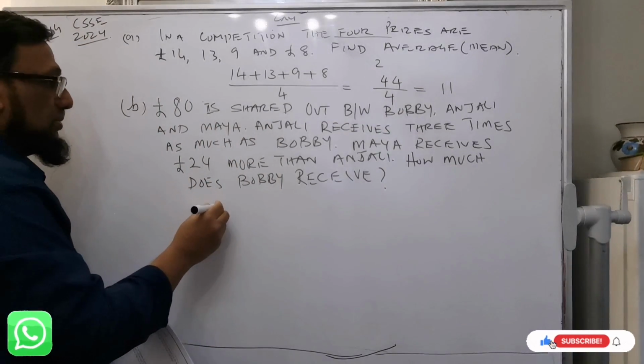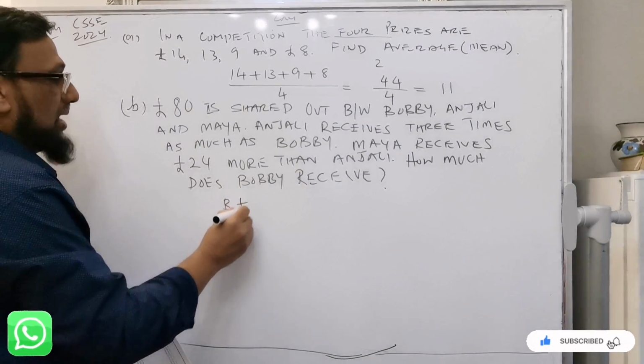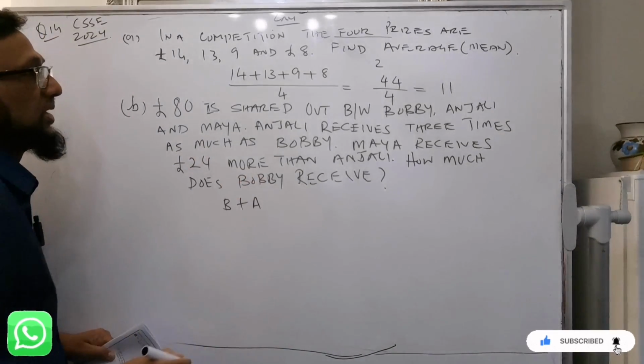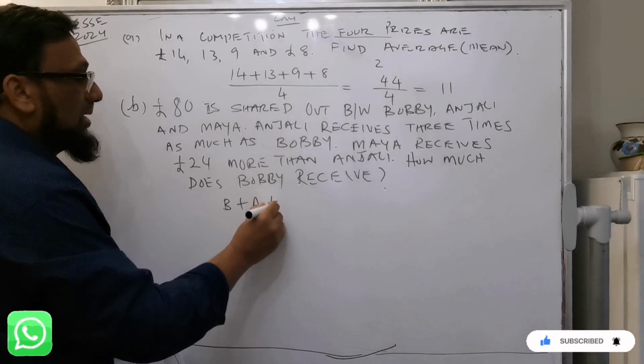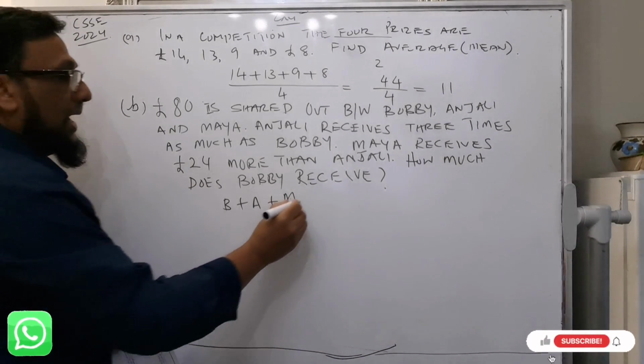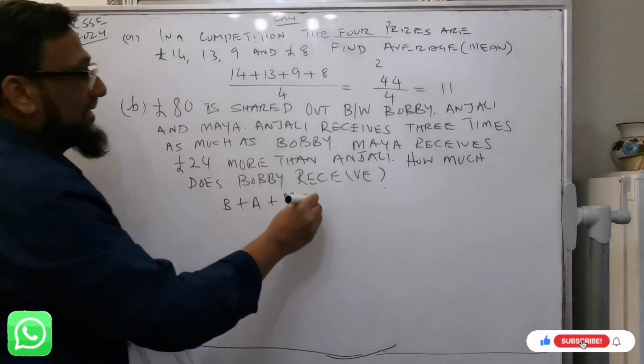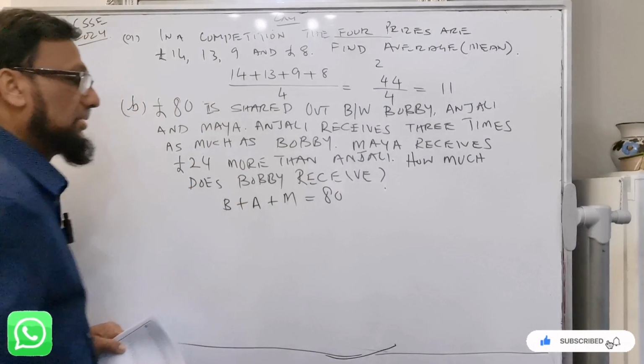So if I say Bobby is B, Anjali is A, and Maya is M, the amount to be shared between them is £80.